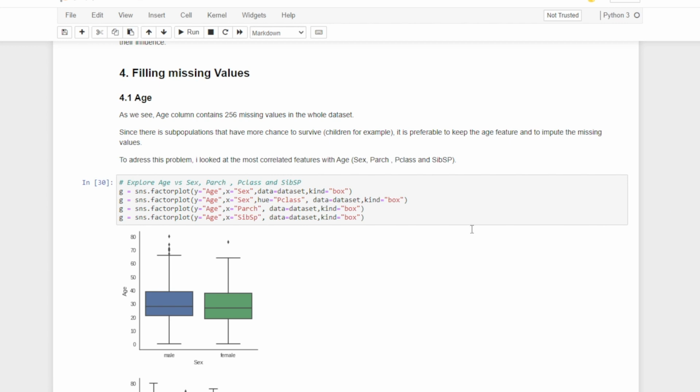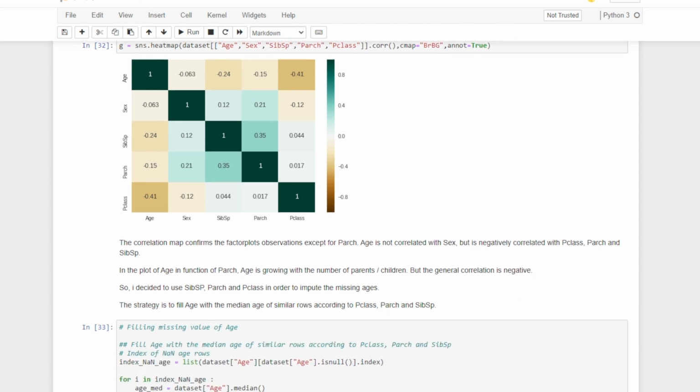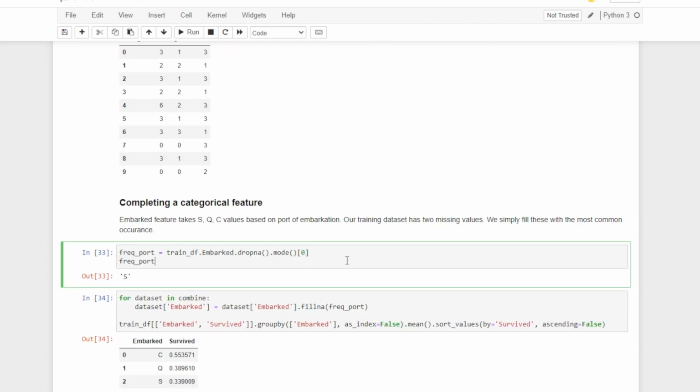Most of the notebooks choose to fill the missing value of age in very smart ways. As you can see in this heat map, the age is heavily correlated with the P class, the parent and children, and the sibling and the spouse. So most of these notebooks have done a grouping based on these three features and then found the median age. Using that median age, they have filled the missing values. For the missing value in Embark, the mode can be used.